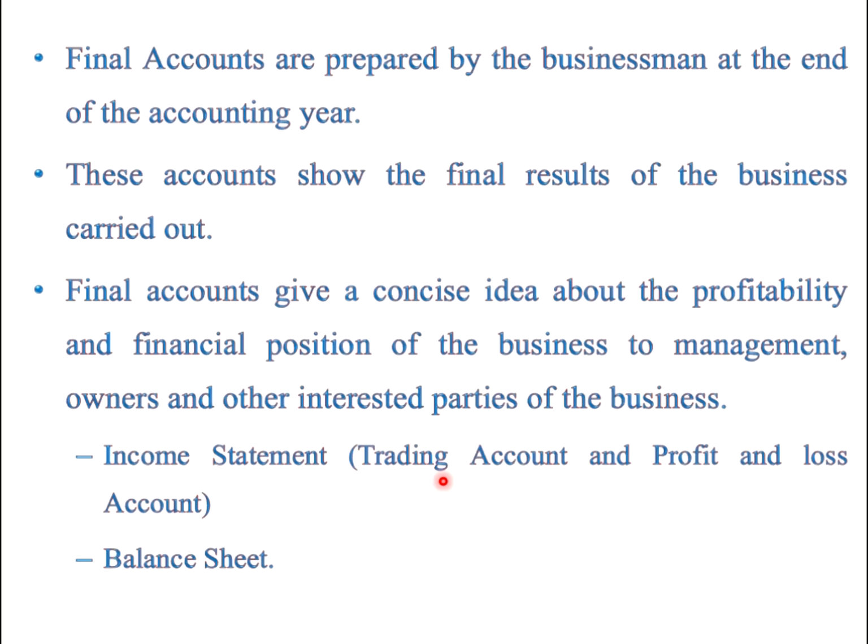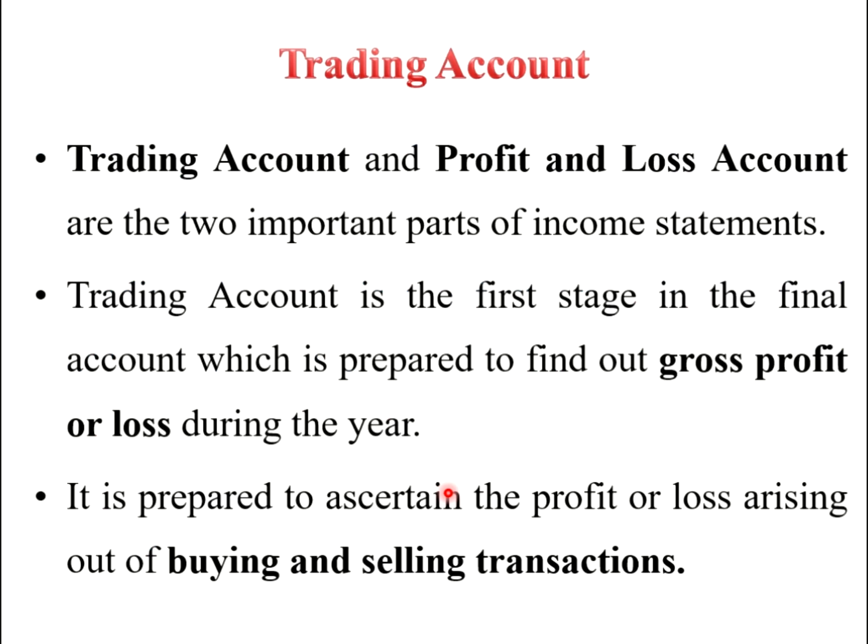Okay, final accounts are prepared to show the final result of your business at the end of the accounting period. Now we are going to see the trading account in detail. Trading account and profit and loss account are the two important parts of the income statement. Income statement shows the profitability position of the business. Trading account is the first stage in the final accounts. Why? Because first of all we prepare the trading account from the trial balance.